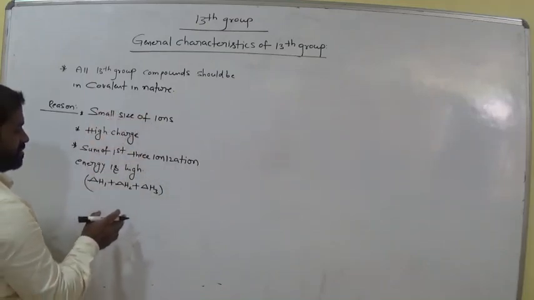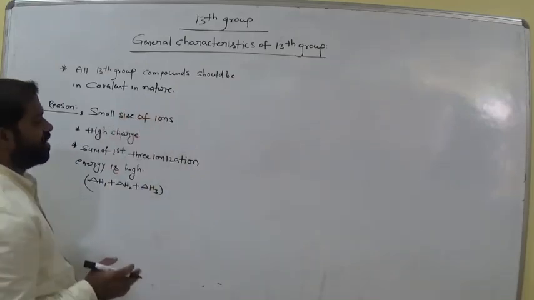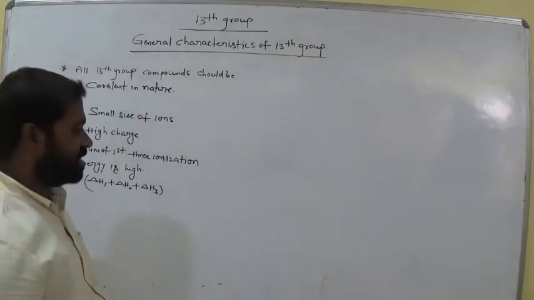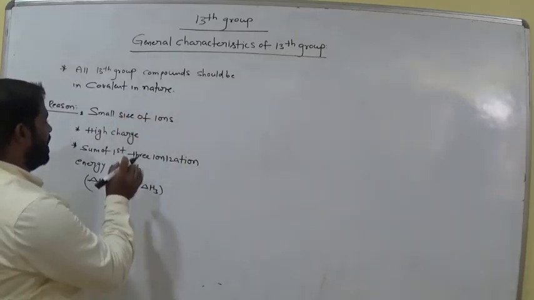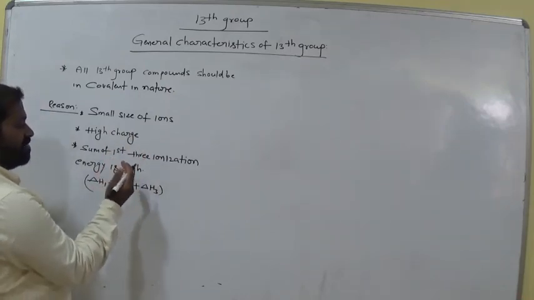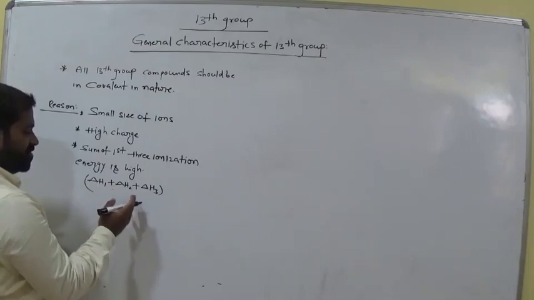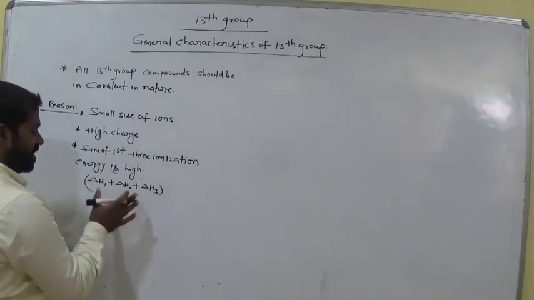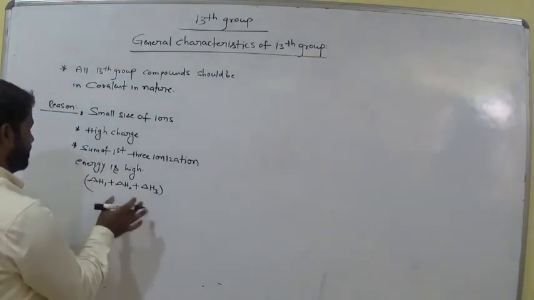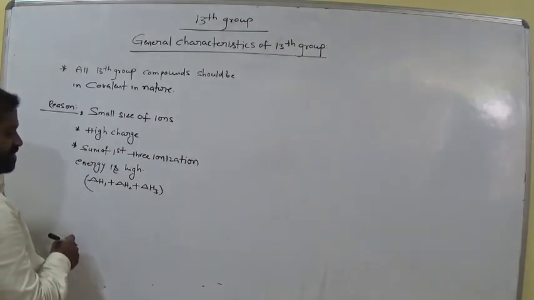So remember this: why 13th group compounds are covalent in nature means their small size and high charge on the ions, and the sum of the first three ionization energies, delta H1, delta H2, delta H3, is very high. Is it clear, all of you?